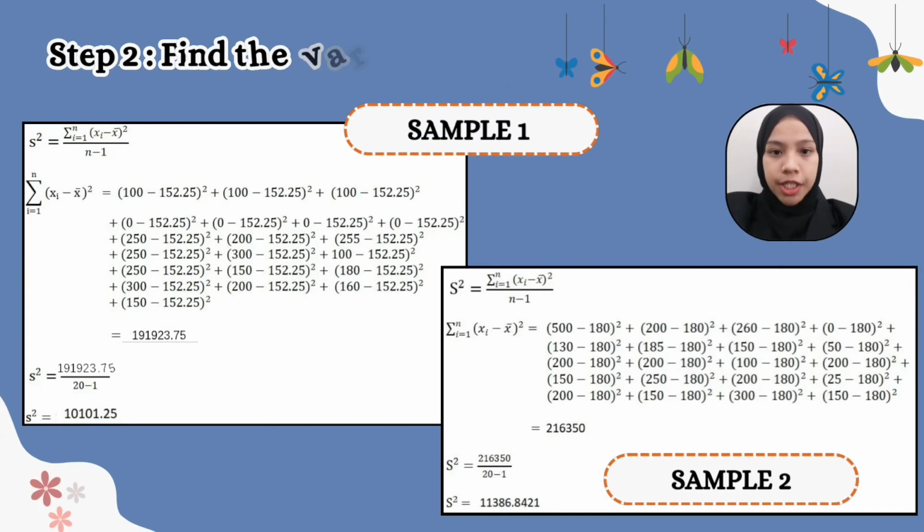So next step, we find the variance. Each value is subtracted from the mean, squared, and summed. The results are divided by n-1 for both groups. So the variance of male is 10,101.25, and for female is 11,386.8.